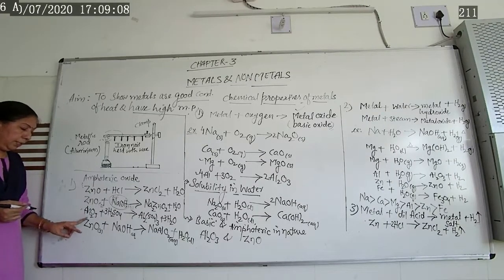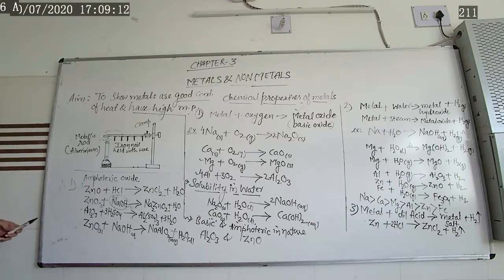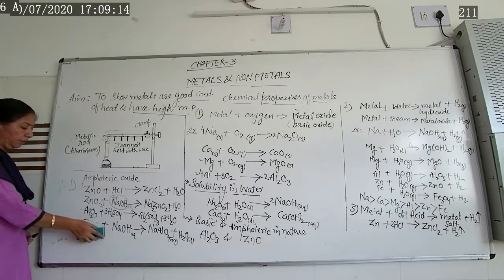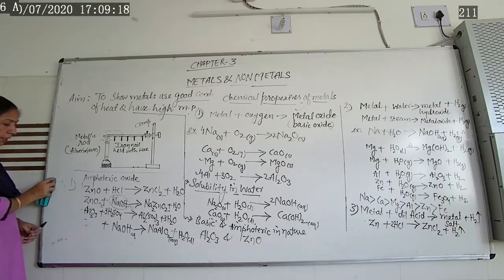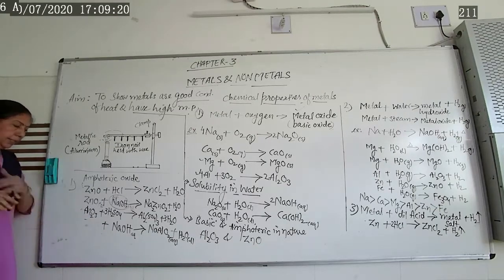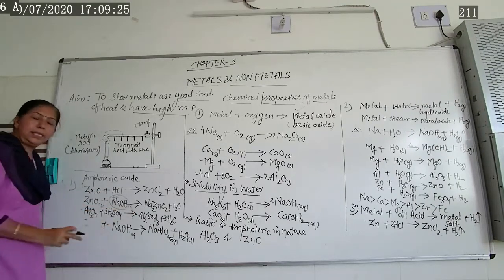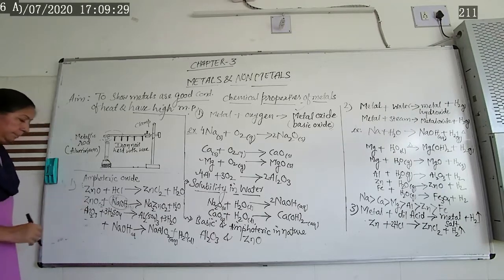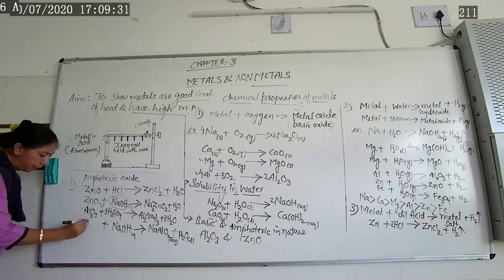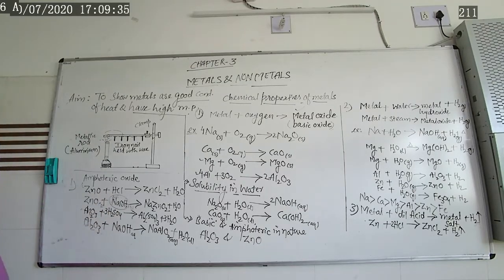So, another example we are writing here, that is what? Aluminum oxide, when it reacts with sulfuric acid, instead of hydrochloric acid, I have taken sulfuric acid. So aluminum oxide reacts with sulfuric acid, it gives you aluminum sulfate and water gets eliminated. Now next example, aluminum oxide reacts with sodium hydroxide.